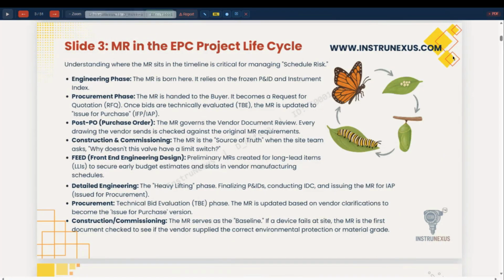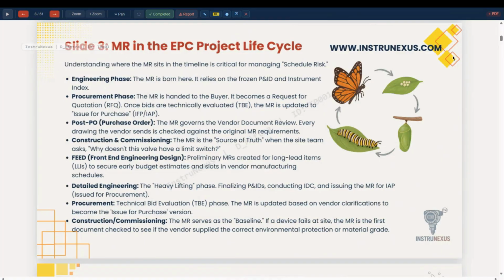Post PO, post purchase order, the MR governs the vendor document review. Every drawing the vendor sends is checked against the material requirement. So after the purchase order, that becomes the basis for the vendor to manufacture. And before manufacturing, they have to provide the documents for review, which are to be approved, and then it is sent back to the vendor.